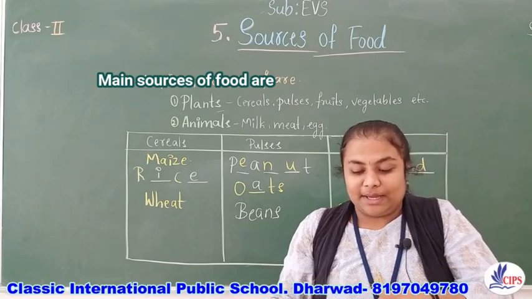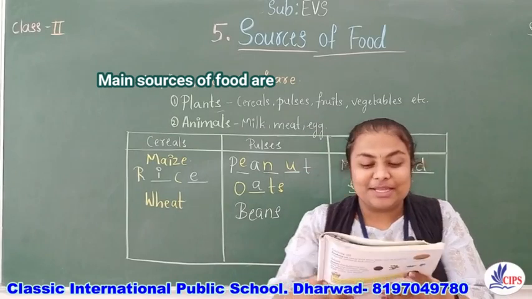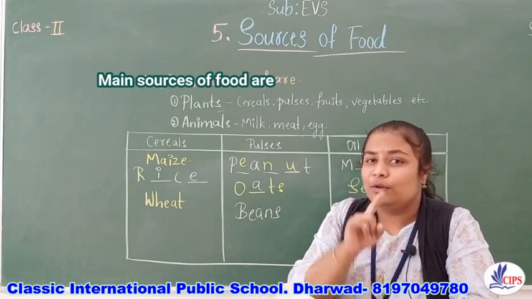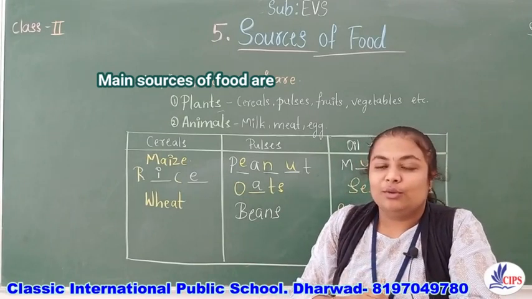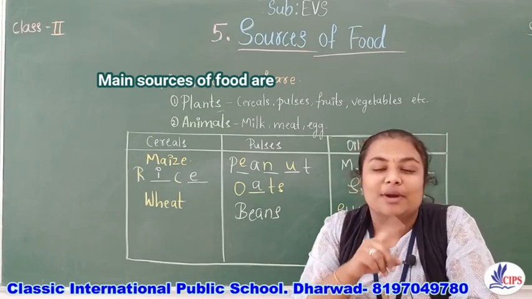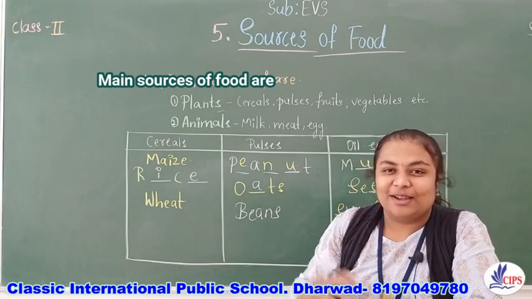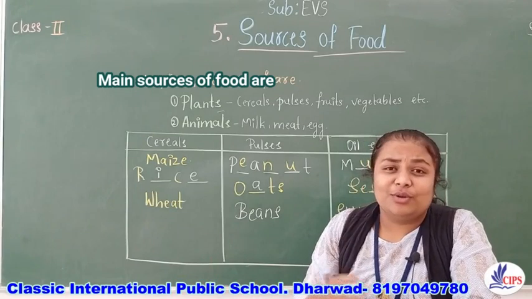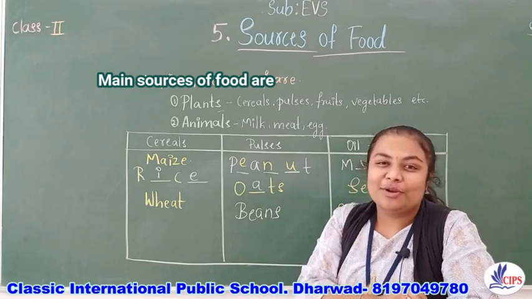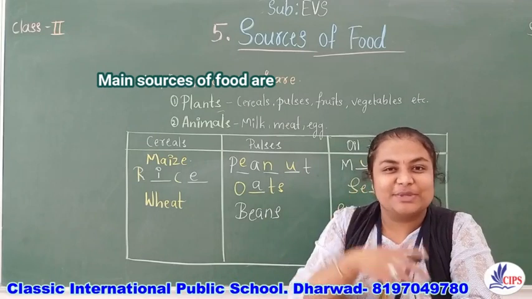Now, let us see the vegetables and fruits part. Come to the lesson. Vegetables and fruits provide us essential vitamins and minerals. See, what happens if you are not well? You'll go to the doctor, and what will the doctor do? He'll check, he'll give medicines and all. And sometimes your mother or father will complain, "Doctor, he will not eat anything, so what to do?" The parents will be complaining to the doctor. So what will the doctor do? He'll give some tonics, some syrups.